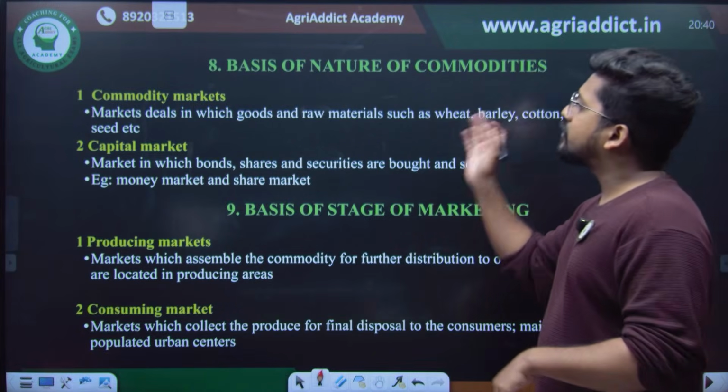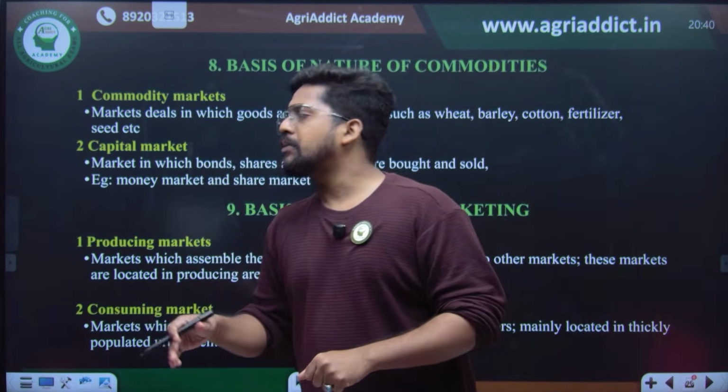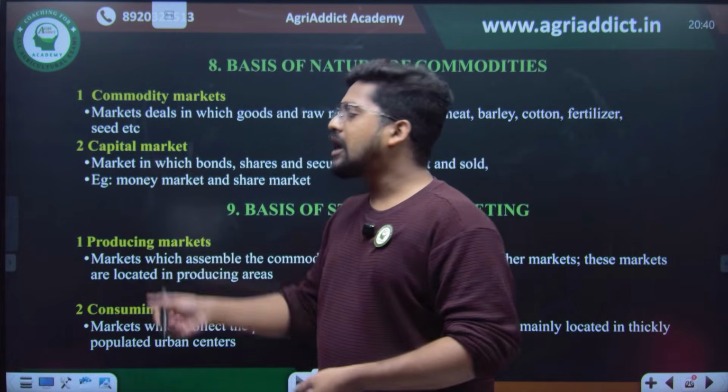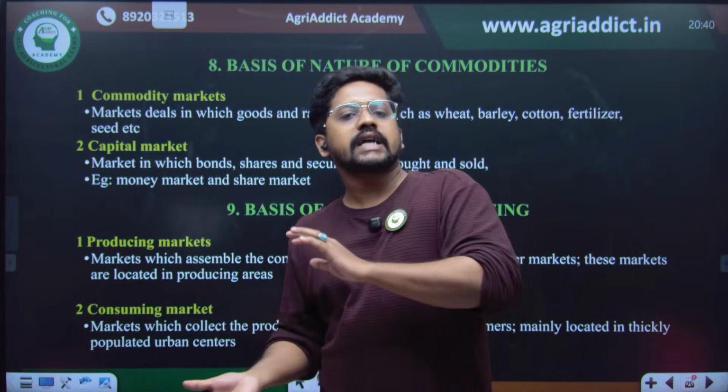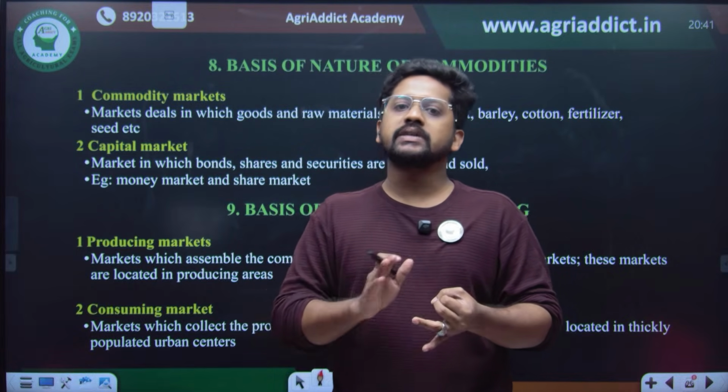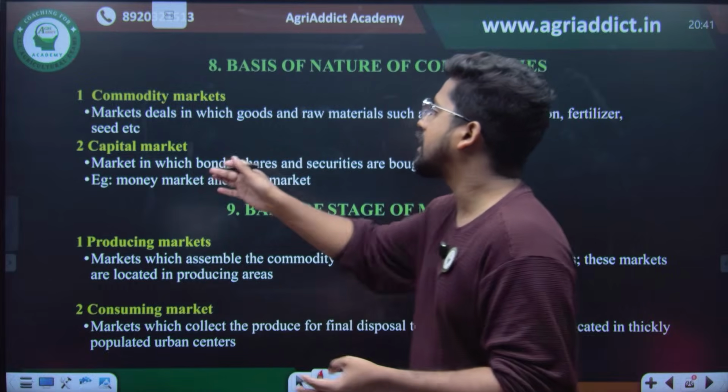Then on the basis of the nature of commodities, there are commodity markets and capital markets. A commodity market is exclusively for the transaction of goods and services. A capital market is one in which we are sharing or transacting capital, like the stock market or share market. Such things come under the capital market.